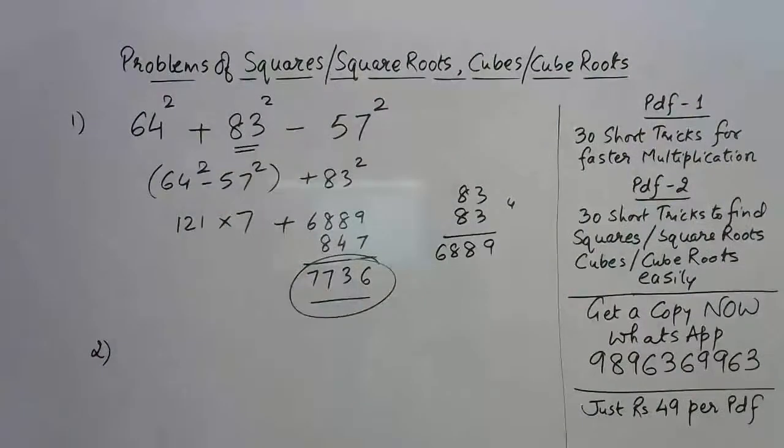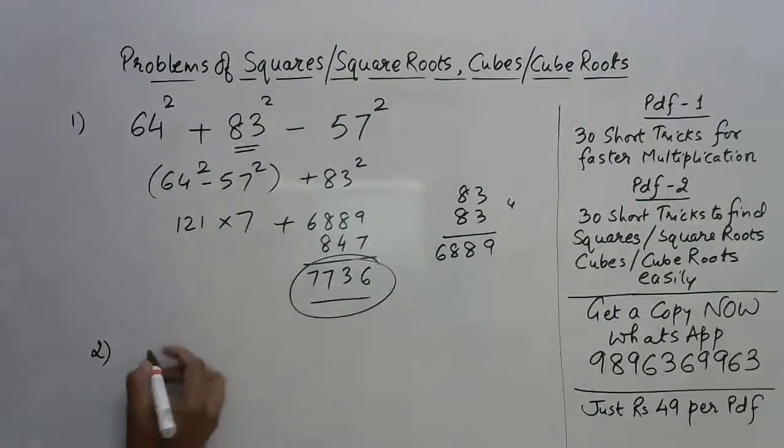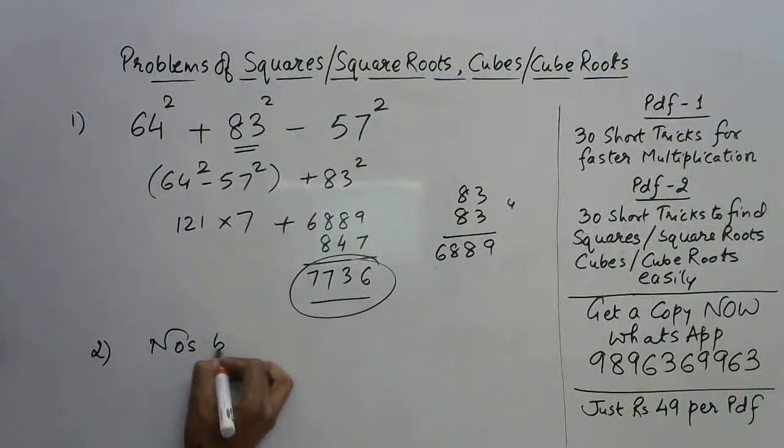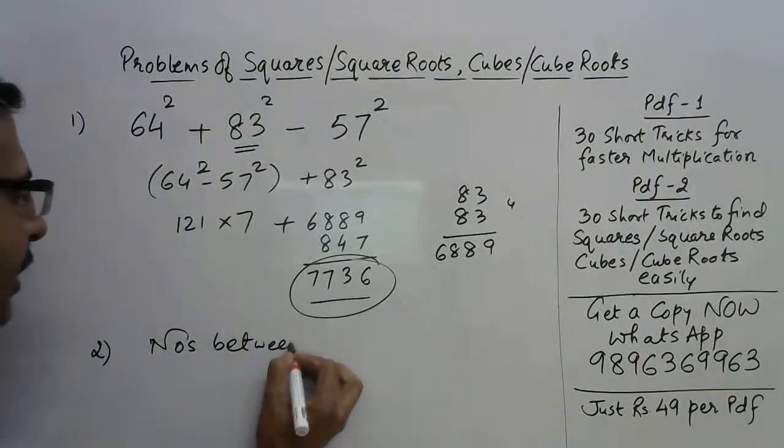Now the second one. The question number 2 also deals with these squaring techniques only. So now we will have a question in which I will give you numbers between 80 and 100.